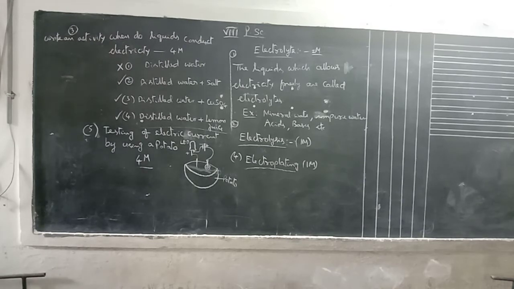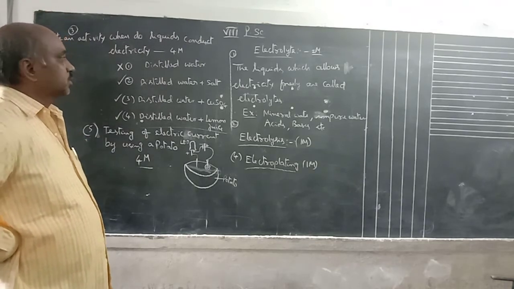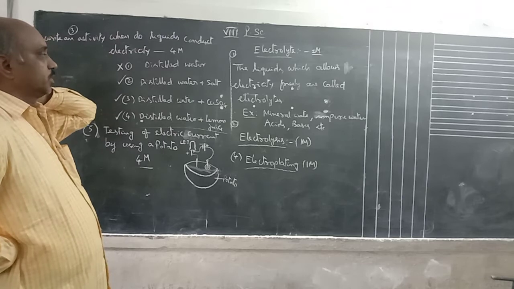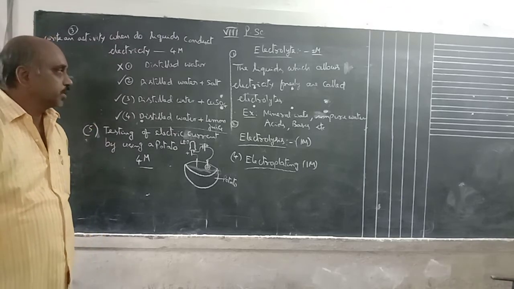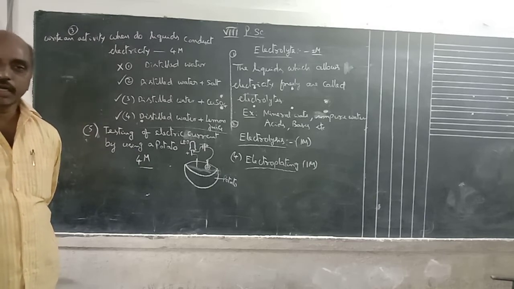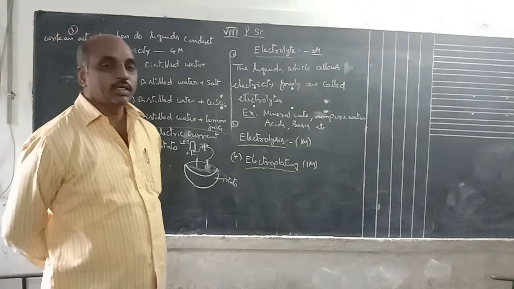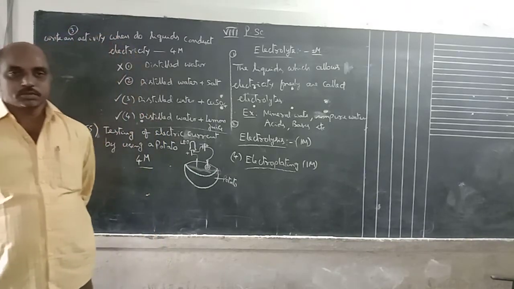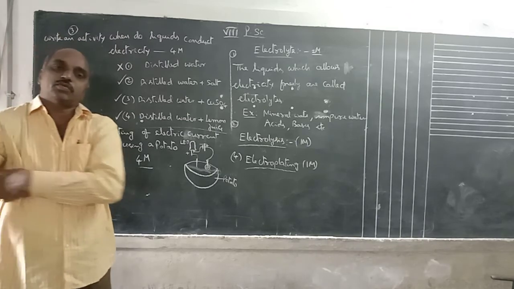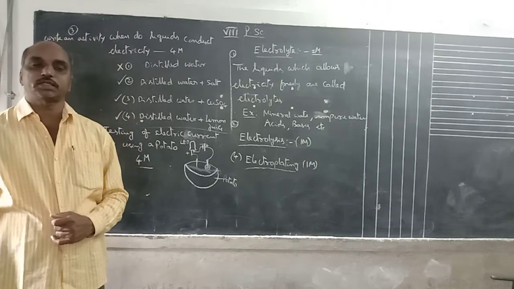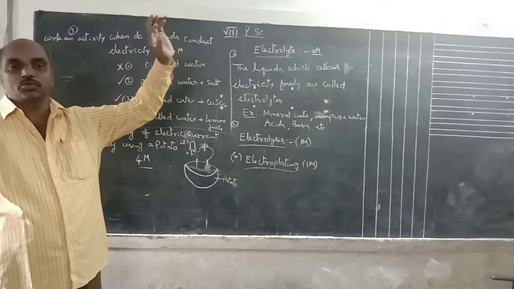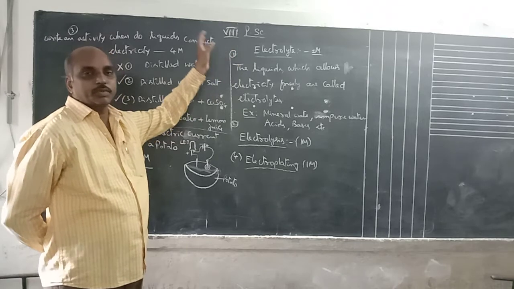See, today what are the important topics? First one is electrolyte. Define electrolyte with examples. Define electrolyte, write examples for it. Electrolyte means the liquid substances which allow current to flow freely. The substances that are liquid. Generally, if a solid conducts electricity, what is it called? Conductor, a good conductor of electricity. Here, liquids are not called conductors. This is an electrolyte. Liquid means electrolyte.